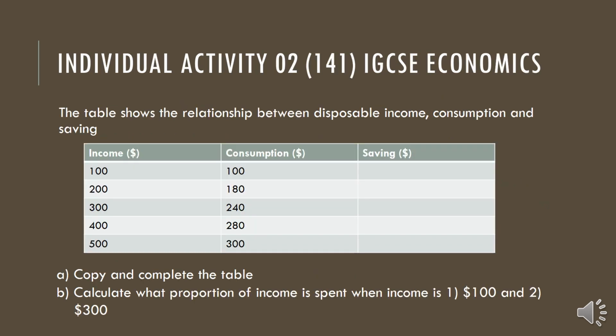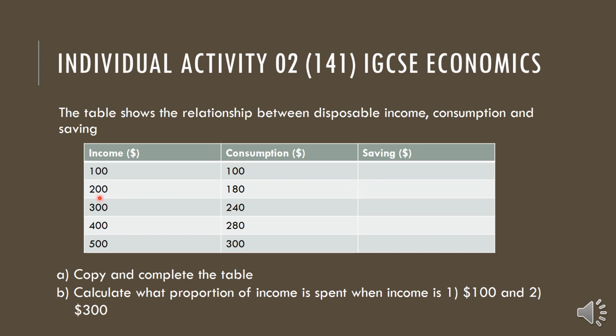Then I'm going to individual activity 2. Individual activity 1 we already discussed in the previous videos, and now we are going to discuss individual activity 2, IGCSE economics. The table shows the relationship between disposable income, consumption and saving. Income is given, consumption is given, and you copy and complete the table. Here you have to find out the savings. How will you find the saving? I told you, if you have 100, you will consume and save. If you are consuming the whole 100, saving will be 0.